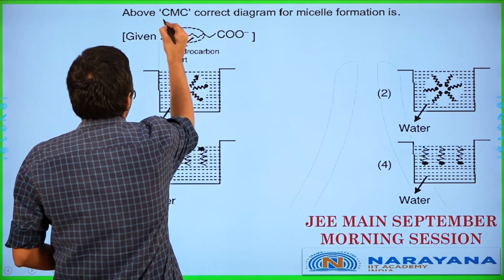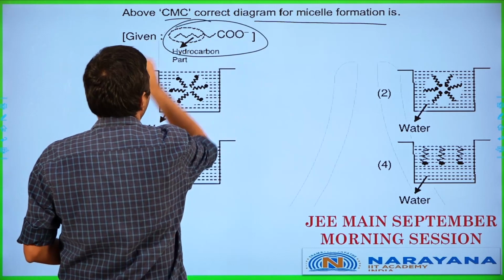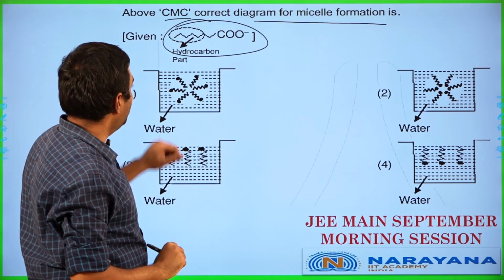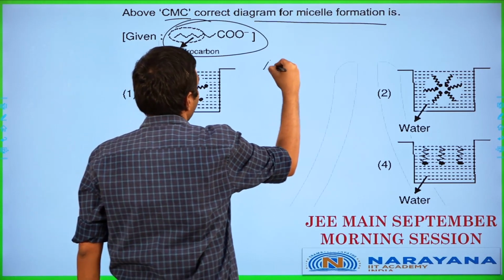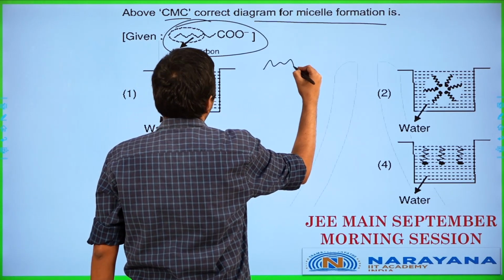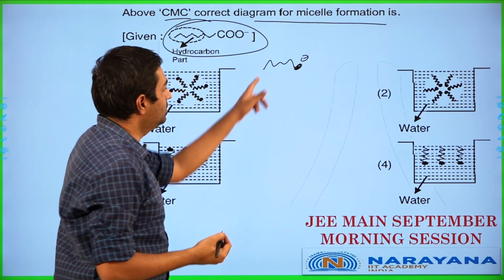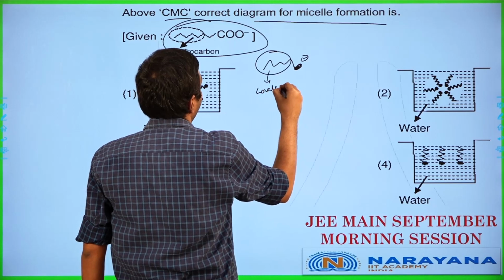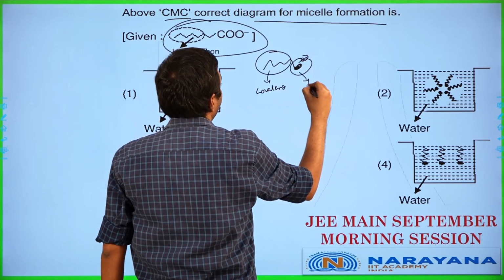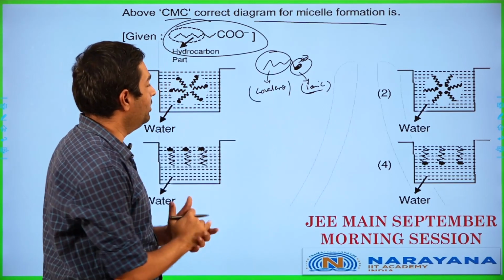Above CMC, the correct diagram for micelle formation is, they are giving you, this is your soap. We have the hydrocarbon part given by this crooked end over here. This is your hydrocarbon part, and we have this as the COO minus part. So this is the covalent part, and this is your ionic part. So covalent and ionic part are these two parts over here.